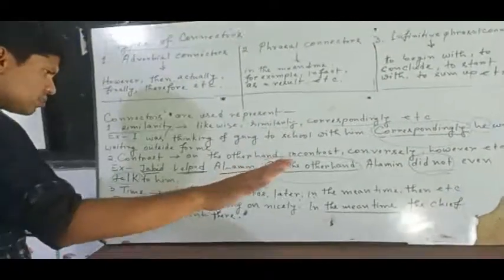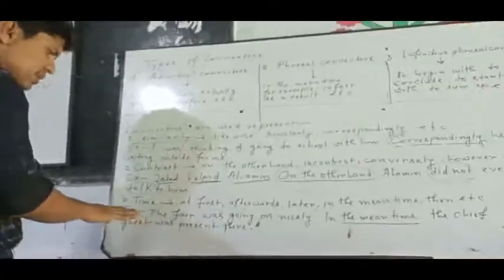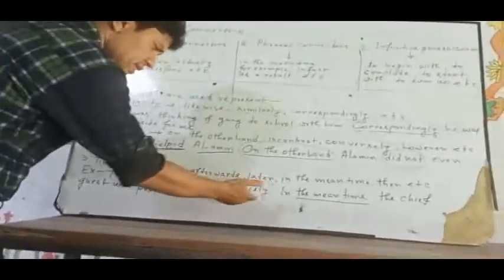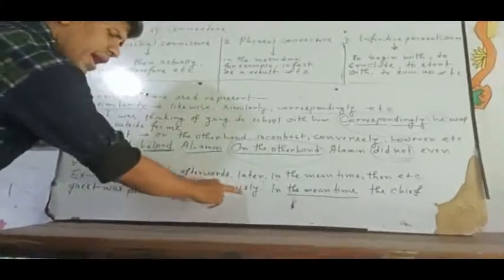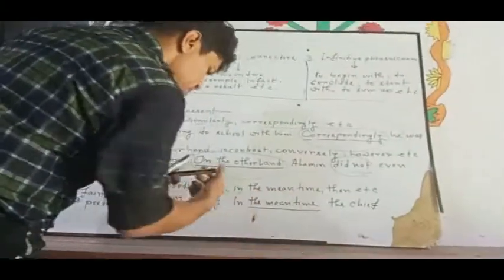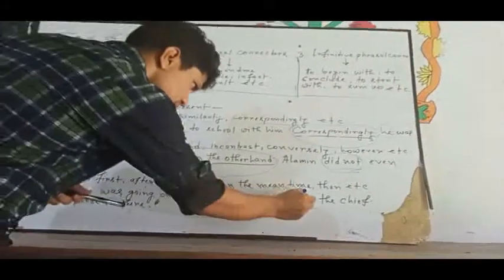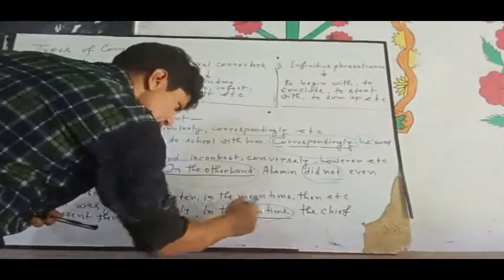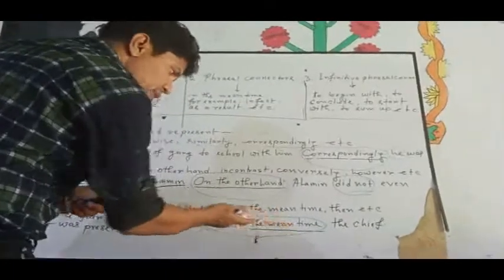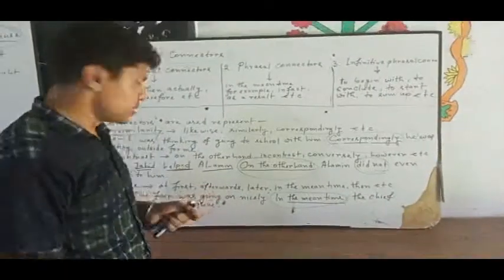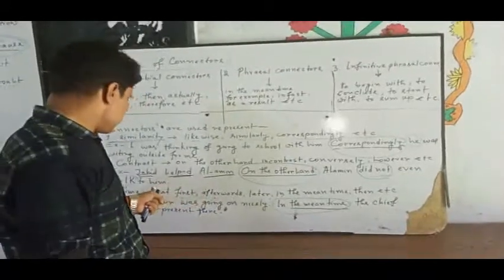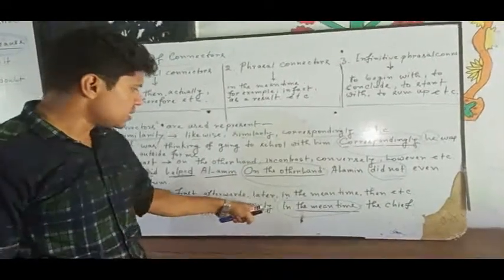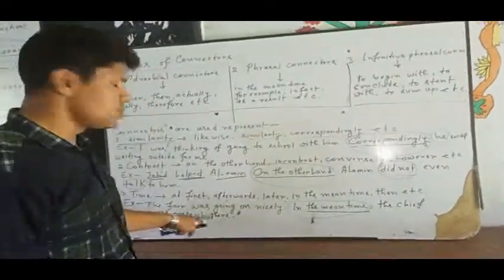Okay. In my sentence I have given the example: the fair was going on nicely. It is a sentence. The fair was going on nicely in the meantime. So my dear students, we have got the use of the connector "in the meantime." I have mentioned the sentence: the fair was going on nicely. In the meantime, the chief guest was present there.